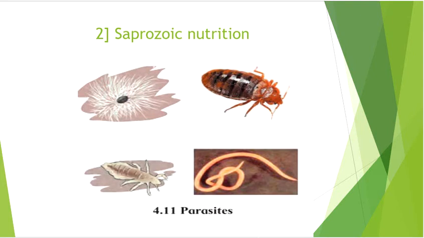When studying nutrition in animals, first we learned about the holozoic nutrition in a unicellular animal like amoeba. The next type of nutrition in animals is the saprozoic nutrition. In saprozoic nutrition, animals decompose the dead and decaying organic matter and utilize it as food. Examples: insects, unicellular animals, houseflies, ants, spiders, etc. All these undergo saprozoic nutrition.